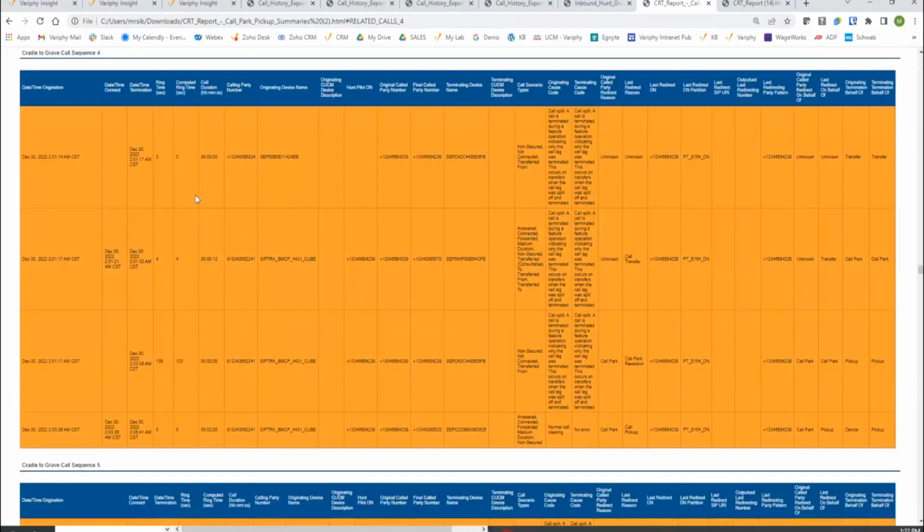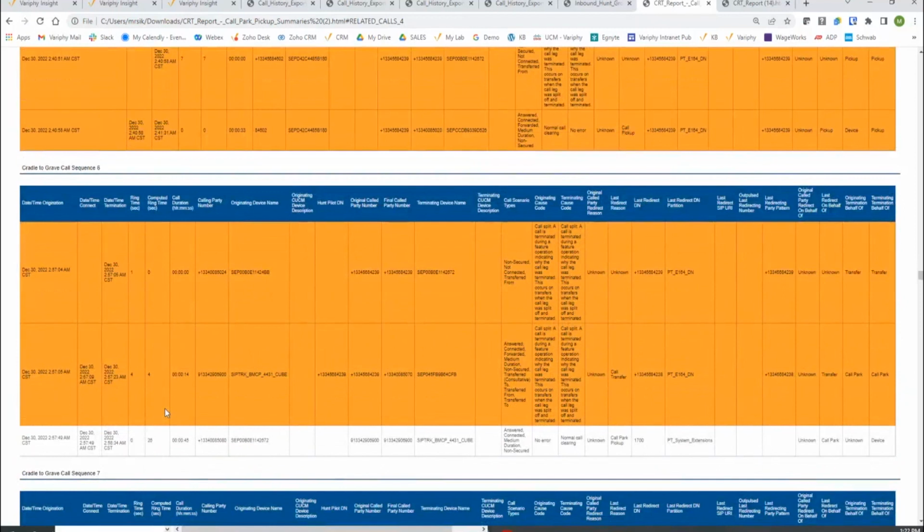We're calling into environments and whether or not a call does get parked. If a call does get parked, once it gets picked up, the very end of the call manager stamp, unfortunately, is going to leave us with 0 ring duration. So we don't necessarily want that, but what we can do, let me find one. Here we go, here's a perfect one. Here's one where we actually have the regular ring time of 0, but the computed ring time is actually 26 seconds. Now this is leaning on a call park pickup reason that I'm also filtering on in that report, and we'll hop back to it in a moment.